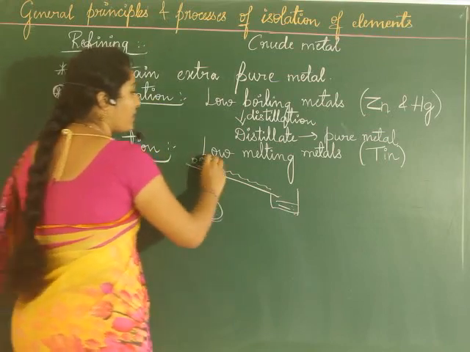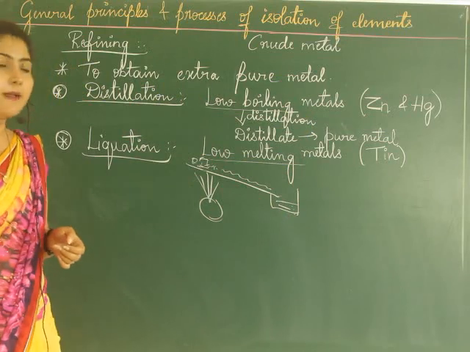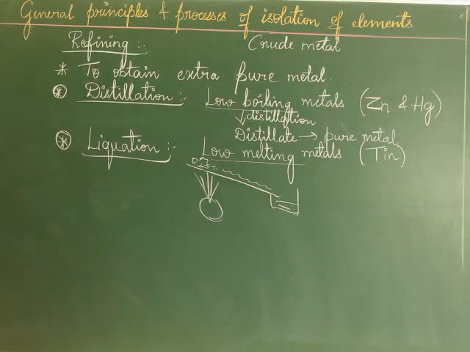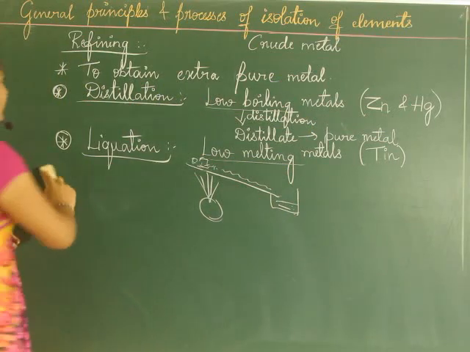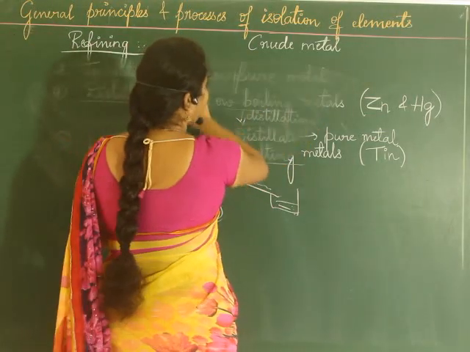So what you need to remember, this is for low melting metals, and the earlier one is for low boiling metals. Clear? We'll move on to the next process. The next process of refining is called electrolysis.